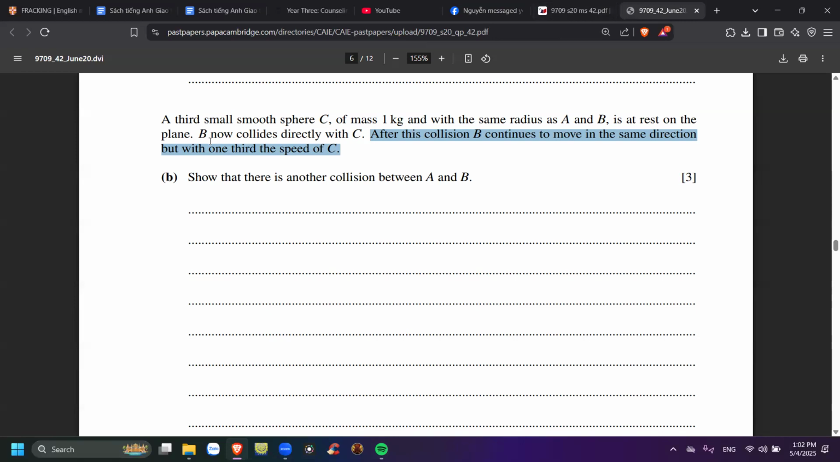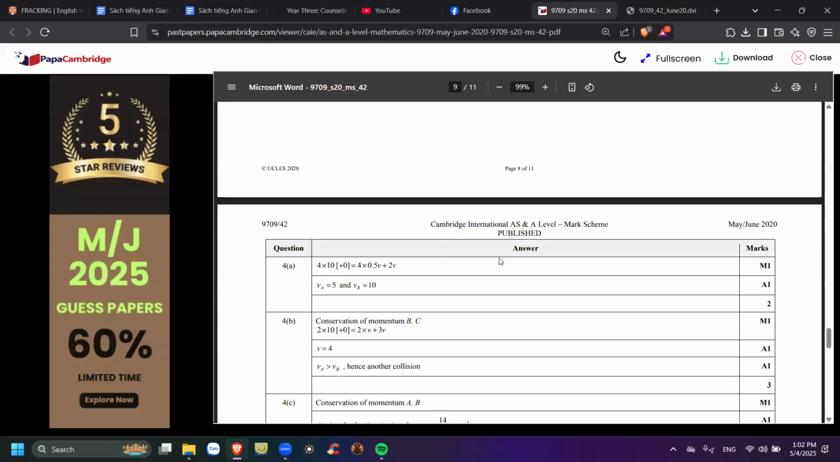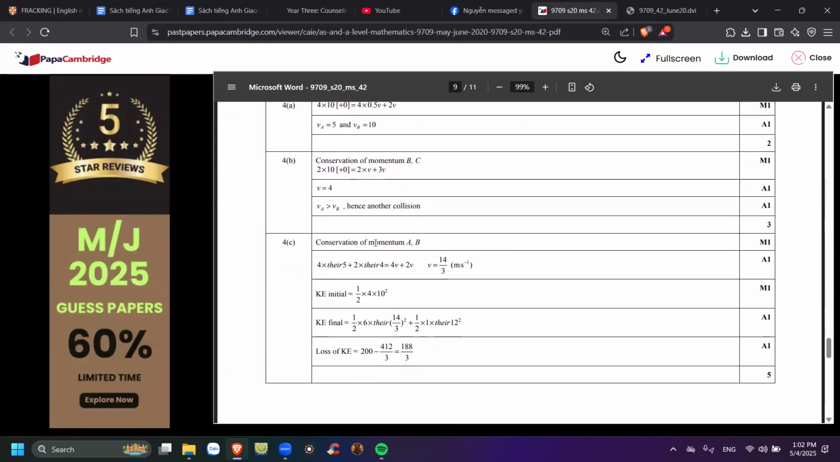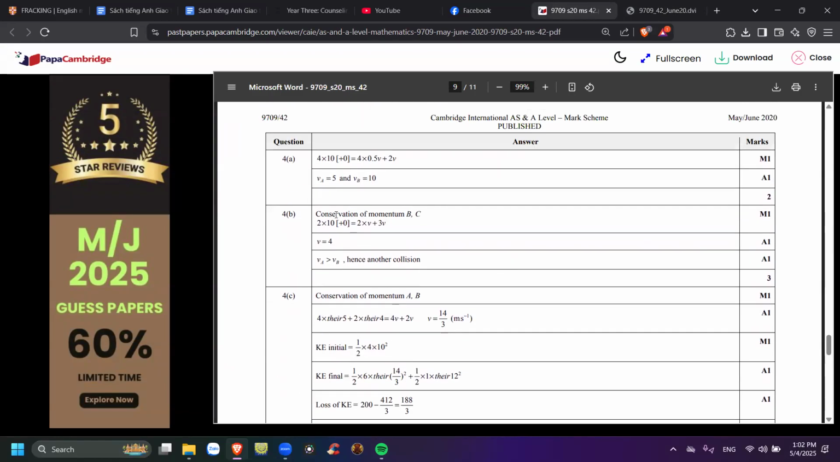Okay, so I think this one is just really hard. And they say, okay, B, use the conservation of momentum for B and C. And then you found out that V equals 4, and VA is bigger than VB. So of course there's going to be another collision.